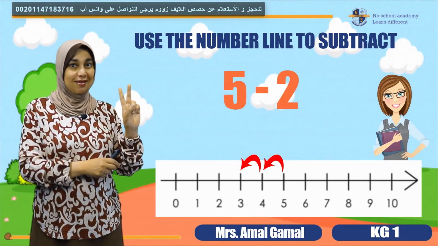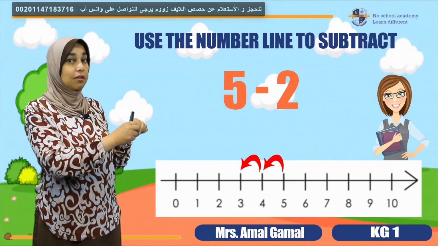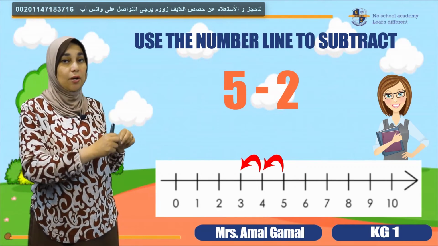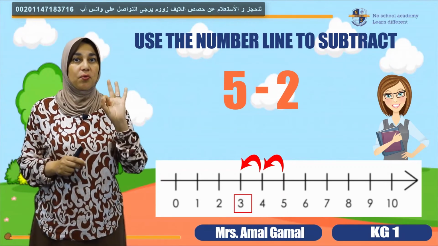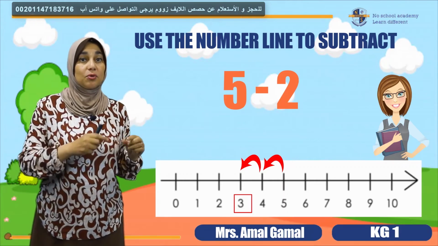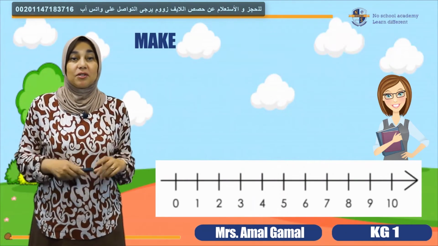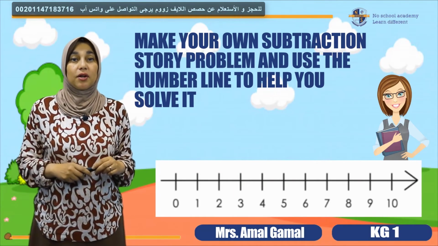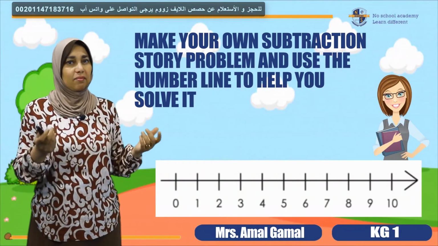2 only. Okay, so if you jump twice, from 5 to 4, this is 1 jump. And from 4 to 3, this is the second jump. Where do I stop? I stop at number 3. So this is my equal. 5 minus 2, jumping backwards equals 3. Okay? So this is another practice for you. I need you to try by yourself. Try to make your own subtraction problem and jump backwards and tell me what you did.